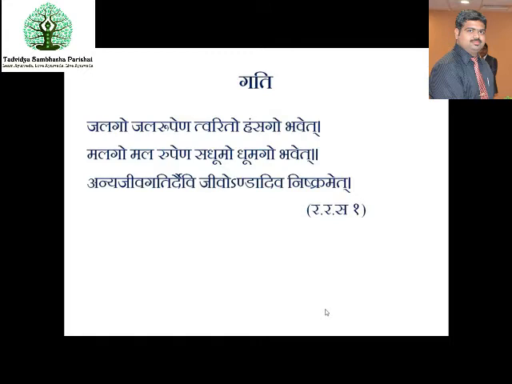When we are classifying the gatis, the four gatis are visible to your eyes. You can assess the wastage of the mercury, but the last one is Anya Jiva Gatir Devi, Jivo Anda Deva Nishkrame, he says.